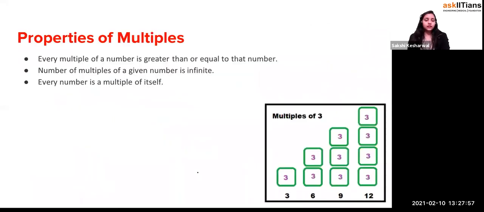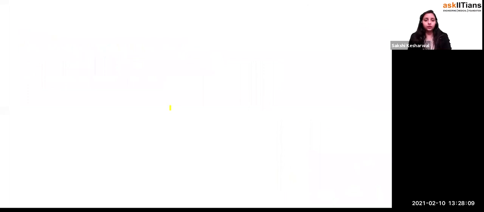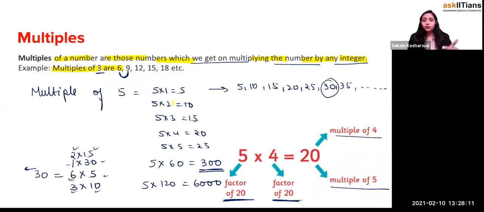Okay. Now let's see the properties of multiples. Every multiple of a number is greater than or equal to the number, right or not? Let's talk about the multiples of 5. So how many multiples of 5 did you get? You just wrote 1, 2, 3, 4, 5, 6, 7, 8.